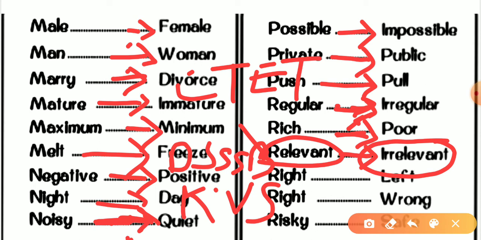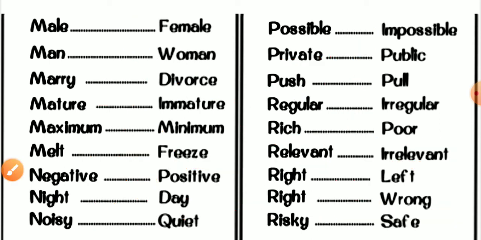After that, the next word is right. So the antonym of right would be left. Again, right, wrong. There are two types of right. So the antonyms would be left and wrong. Risky, safe. The antonym of risky would be safe.